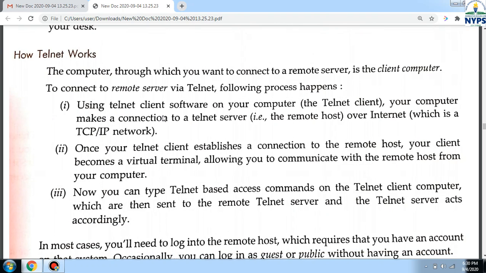Using Telnet client software, your computer makes a connection to the Telnet server over the internet. Once your Telnet client establishes a connection to the remote host, your client becomes a virtual terminal, allowing you to communicate with the remote host from your computer. Now you can type Telnet-based commands for accessing the remote computer.